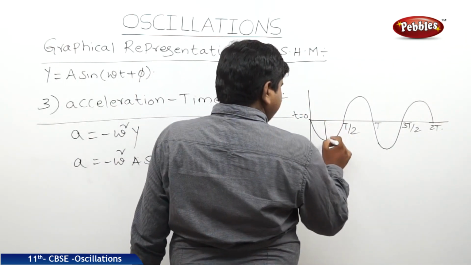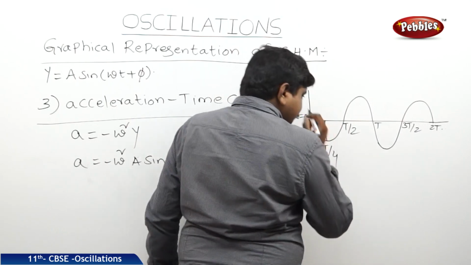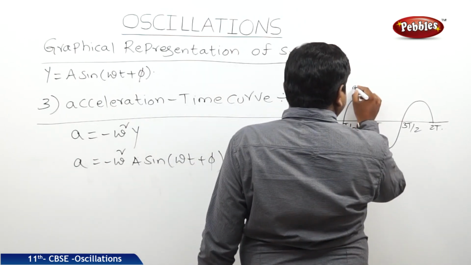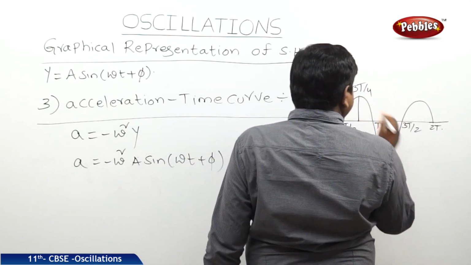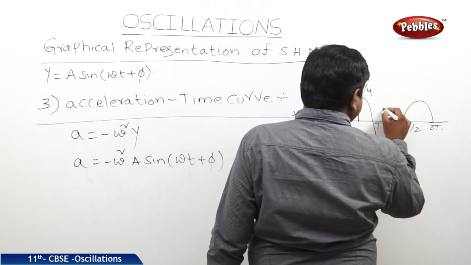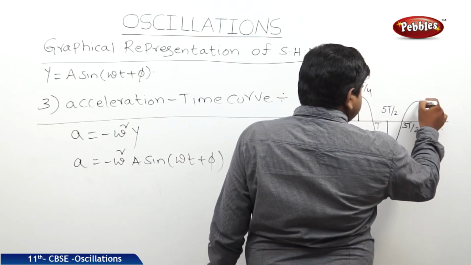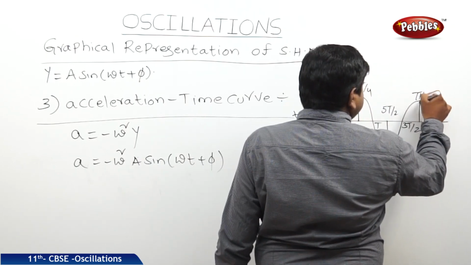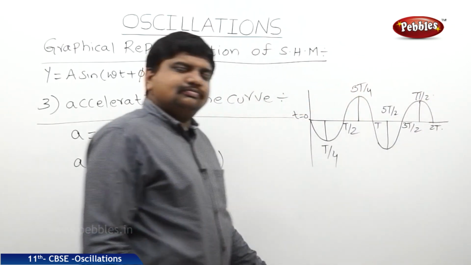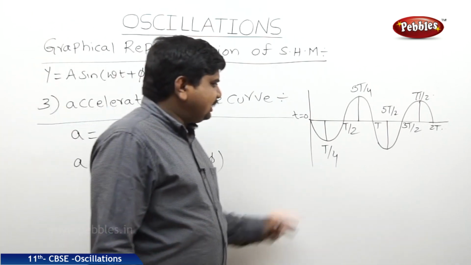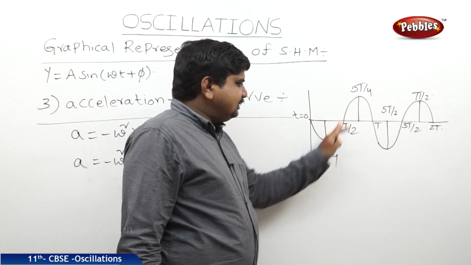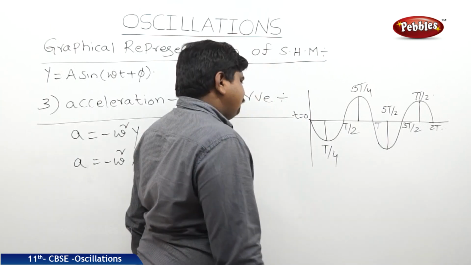This is T by 4, this is 3T by 4, this is 5T by 2, this is 7T by 2. Like this we can explain the relationship between T. What about the theta values?